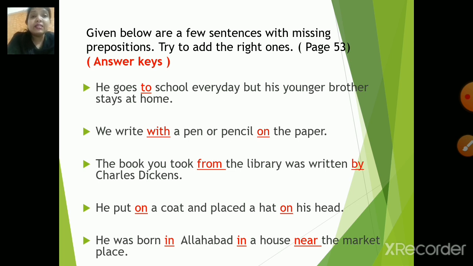The answers are, he goes to school every day, but his younger brother stays at home. Next, we write with a pen or pencil on the paper. Next one, the book you took from the library was written by Charles Dickens. Next, he put on a coat and placed a hat on his head. Next, he was born in Allahabad in a house near the marketplace.